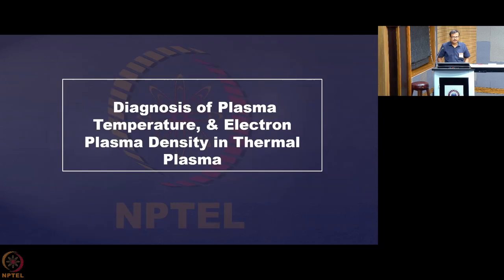Okay. Now we come to the diagnosis of plasma temperature and electron density in thermal plasma. So these two parameters are very much important. One gives you its capability to do the process at very high temperature, and the other one is giving you the species density that are there within the plasma. So electron density is one of that, and you know that other species, whichever is present there, you can get through the emission spectrum via some spectrometer. So I will be coming to that.